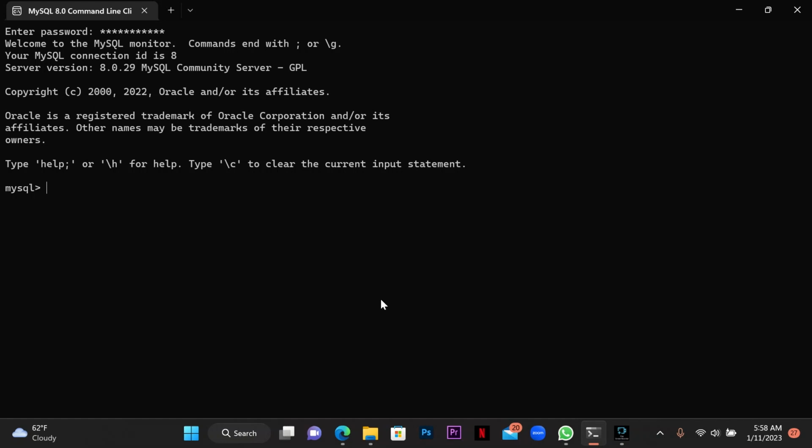Then you have to write the query. First you have to write use, and mention your database. My database name will be runaby SHDB, so I'm going to use it. Okay, now I'm going to write my query here. So here I'm going to use the alter keyword, alter table. Here I'm going to use the teacher table.